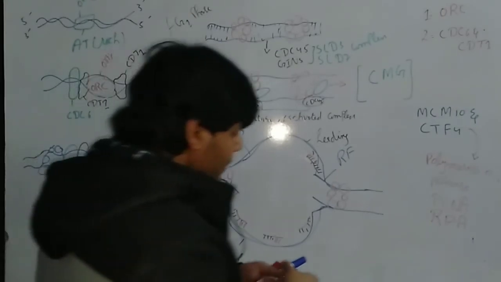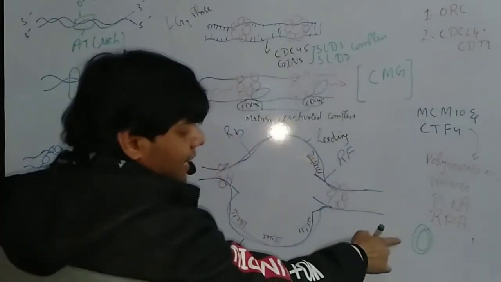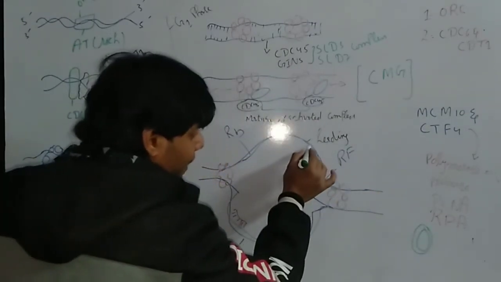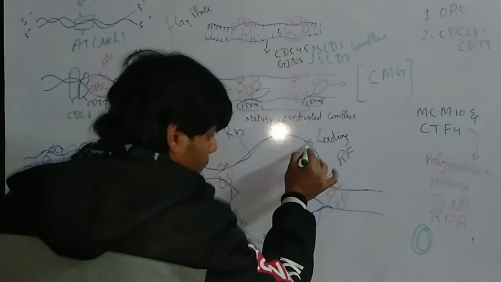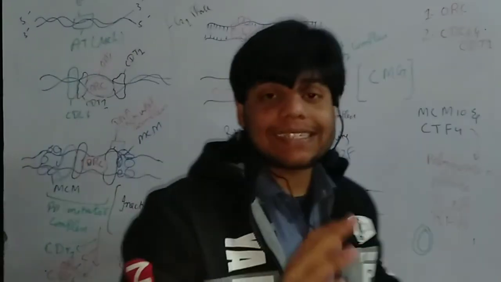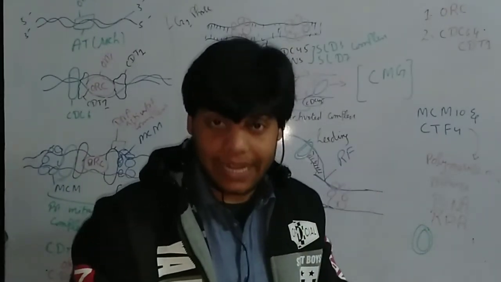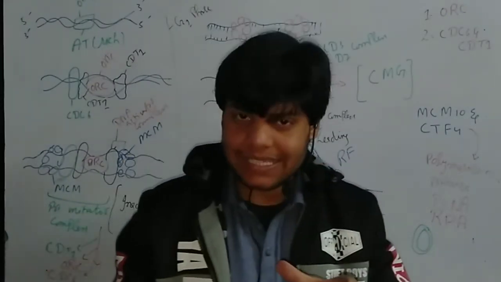PCNA. So the PCNA structure will be like this form. PCNA is activated and it can bind here. It is a DNA sliding clamp, a DNA polymerase delta sliding clamp.